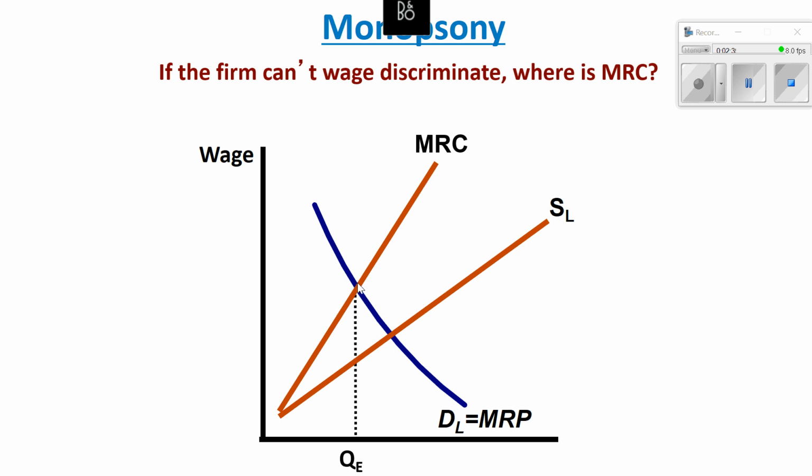Now, the monopsony is kind of an upside down monopoly. They're not going to pay workers this wage right here. They're going to pay them down here with the supply curve because the supply curve shows what workers are willing and able to work for in terms of wage. So they hire this quantity of workers, and they're going to pay them this amount right here. So it's kind of like a flip monopoly from the product market. So you're still hiring where the MRP equals the MRC, and then you go down to the supply curve that indicates what workers are willing and able to work for. So the wage is right here from the supply curve and not here.